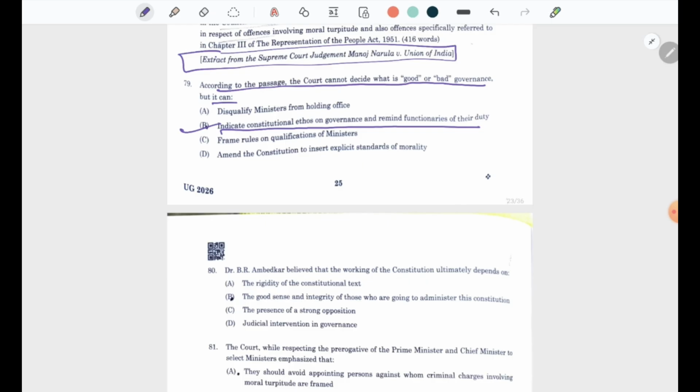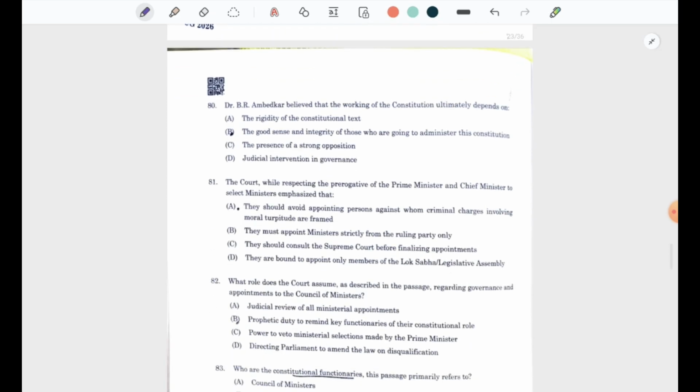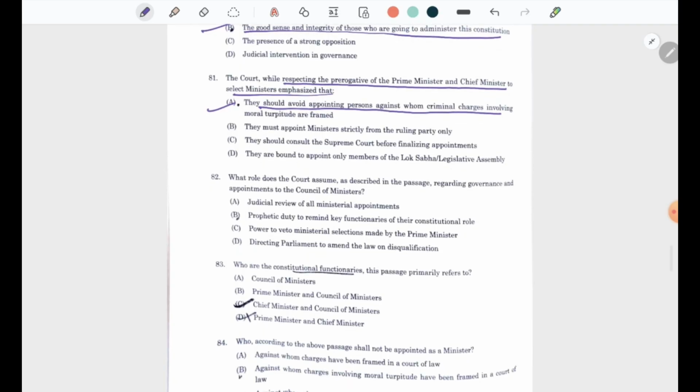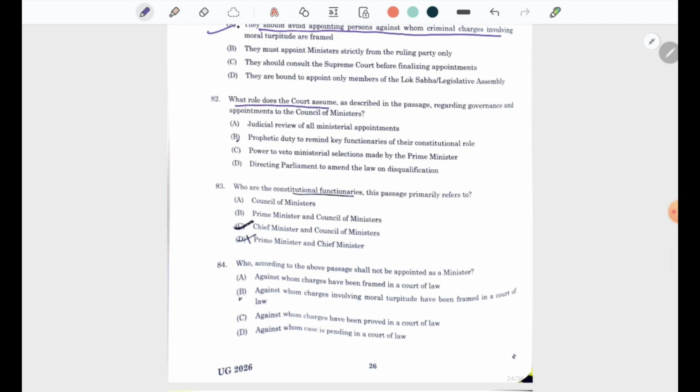The next question. Dr. B.R. Ambedkar believed that the working of the Constitution ultimately depends upon the good sense and integrity of those who are going to administer this Constitution. While respecting the prerogative of the Prime Minister and Chief Minister to select ministers, it emphasized that, the question is directly based upon the passage, they should avoid appointing persons against whom criminal charges involving moral turpitude are framed. What role does the court assume as described in the passage regarding governance and appointments of the Council of Ministers?